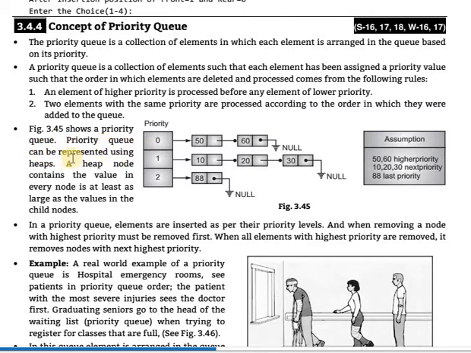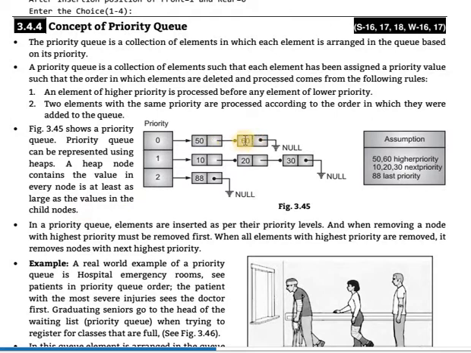The figure shows the priority queue. A priority queue can be represented using heaps. Heaps means, in short, a tree-like structure, with parent and child. A heap node contains a value that is at least as large as the values in its child nodes. In the figure, these are the priority values: 0, first, 2. Every node has a value at least as large as its child nodes.